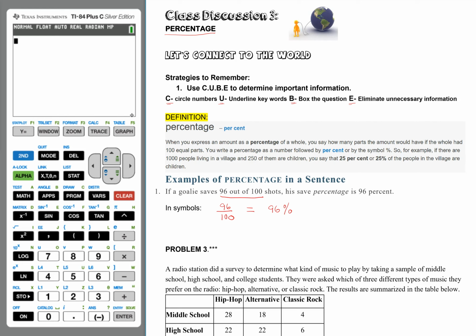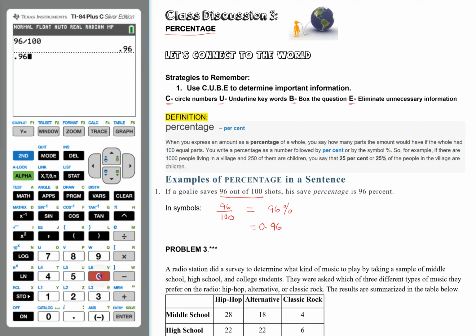And when you do this in the calculator, 96 divided by 100 is equal to 0.96 in decimal. And in percent, that is equivalent to 96%. Or you can just take 0.96 and multiply that by 100, which gives 96 or 96%.